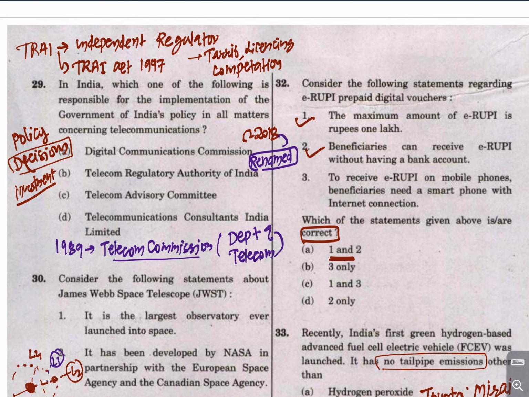Now which one of the following is responsible for the implementation of Government of India's policy in all matters concerning telecommunication? It is the Digital Communication Commission, which was recently renamed in 2018. Earlier this used to be called the Telecom Commission, and it takes policy decisions and decisions on investment in the telecom industry. Now TRAI is a regulatory body. It is independent and acts as a tariff regulator, a licensing regulator and a competition regulator in India.